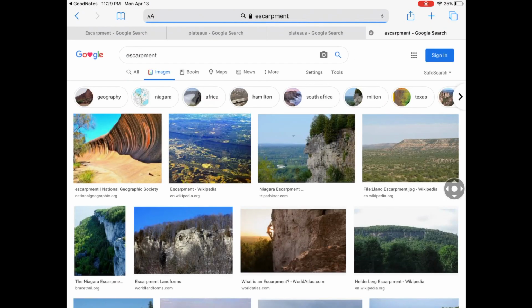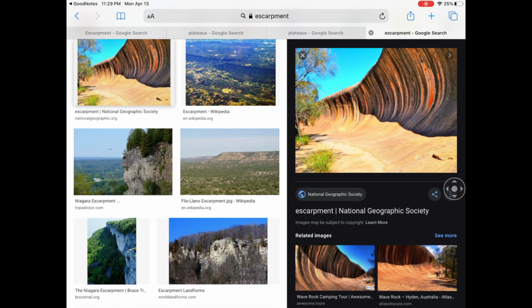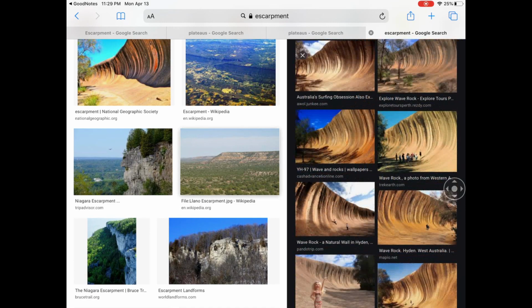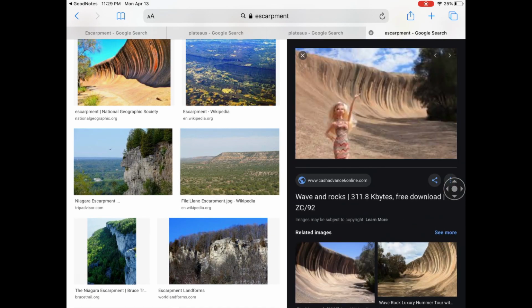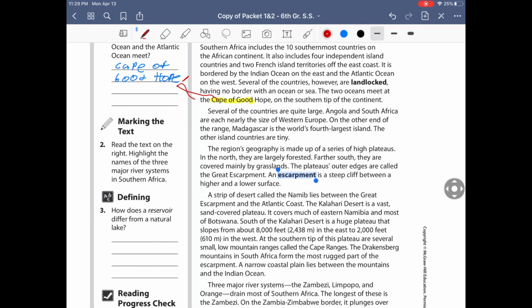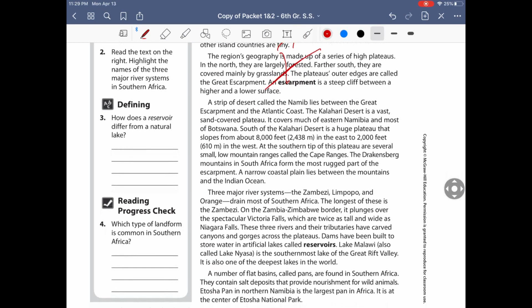So images. Basically just kind of a round edge here. These are different pictures of what you can see as an escarpment. That one looks funny. All right, back over here. This still has nothing to do with major water systems. A strip of desert called the Namib lies between the Great Escarpment. Still has nothing to do with water systems, so we don't really have to read any of this here.